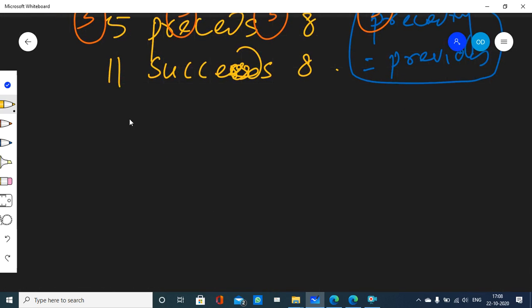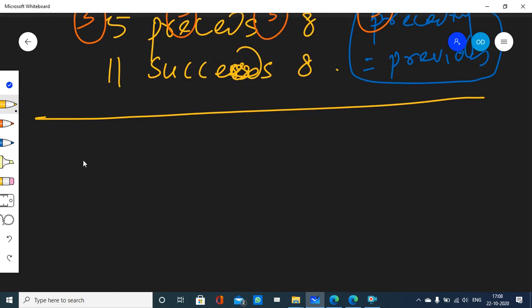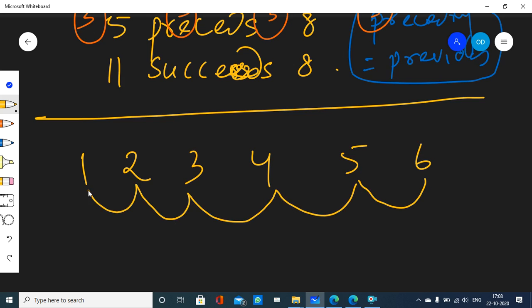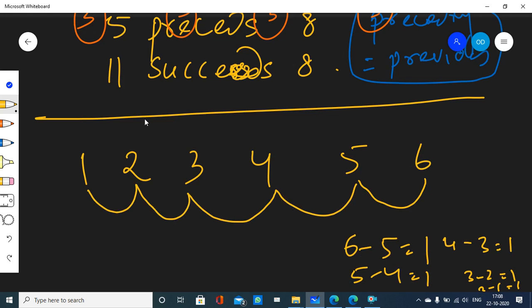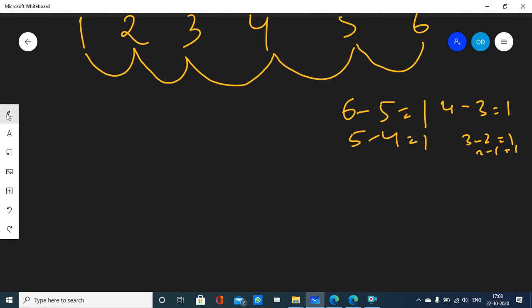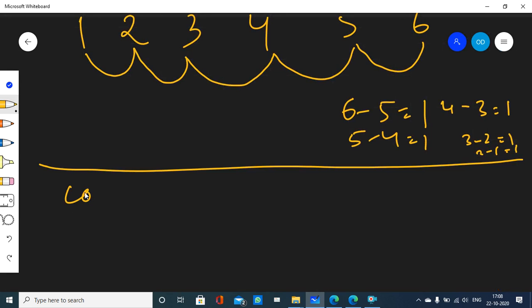So let's move on and take up another example. Let's say 1, 2, 3, 4, 5, 6. This is a sequence and it is an arithmetic progression. Why? Because you see that each term differs from its previous term by a constant, and in this case that constant is 1, right? 6 minus 5 is equal to 1, 5 minus 4 is equal to 1, 4 minus 3 is equal to 1, 3 minus 2 is equal to 1, 2 minus 1 is equal to 1.